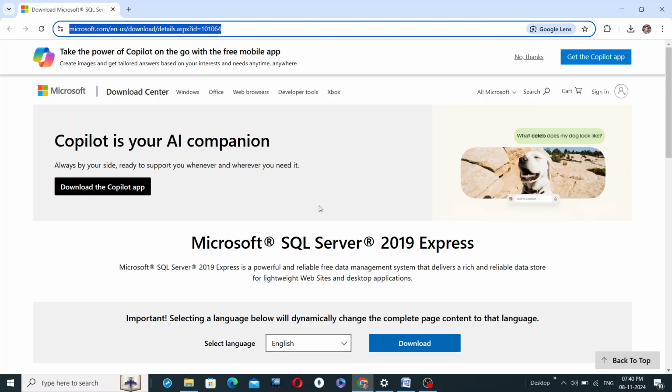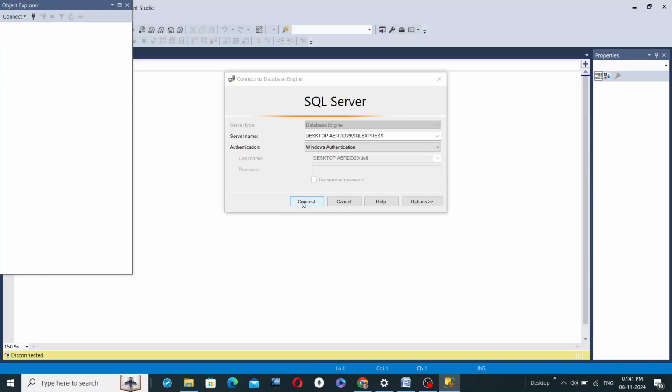I already have this particular tool installed in my system, so that's why I won't reinstall it. The installation process is very easy. You can follow it from the description. Now, when your entire SQL environment is installed, something like this will come up where you have the details about your SQL server. In order to use SQL and carry out your queries and operations, you first need to connect to the SQL server.